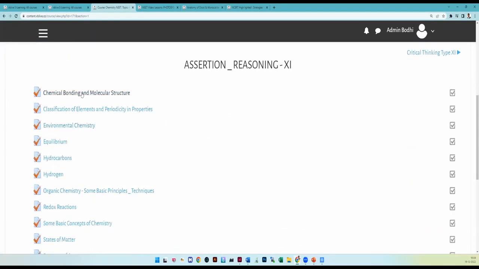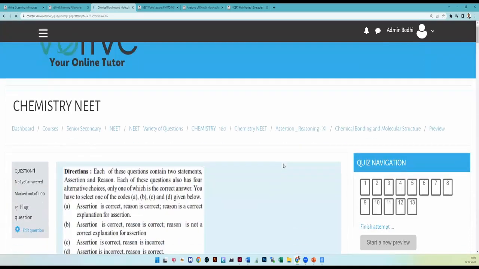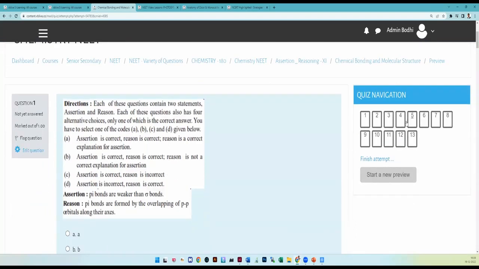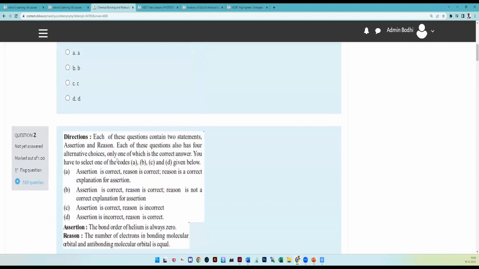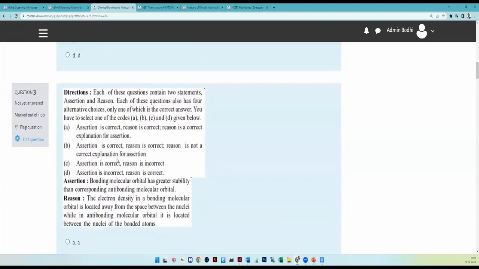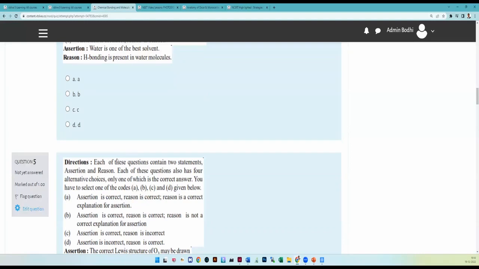Let us take chemical bonding. Now I am opening chemical bonding, and in chemical bonding, I have 13 questions, only assertion and reason. That means you can become thorough in assertion and reason type for chemical bonding. Likewise, for all 95 lessons, assertion and reason questions are given inside. So if your assertion and reason type of question is weak, then you can make it strong with this.